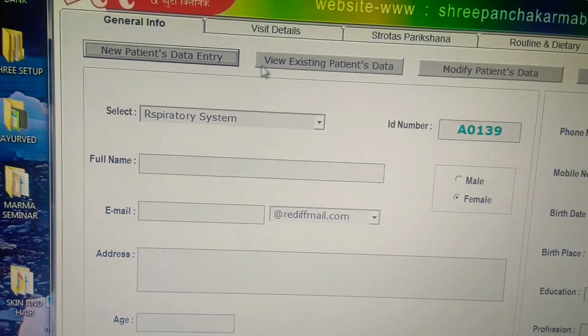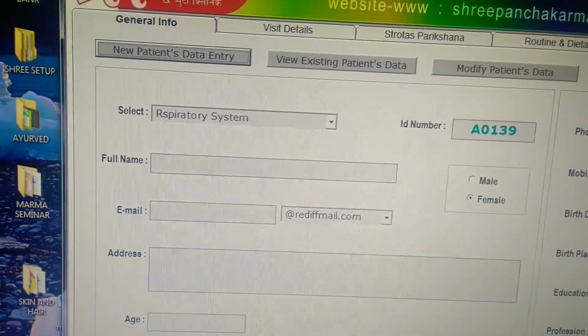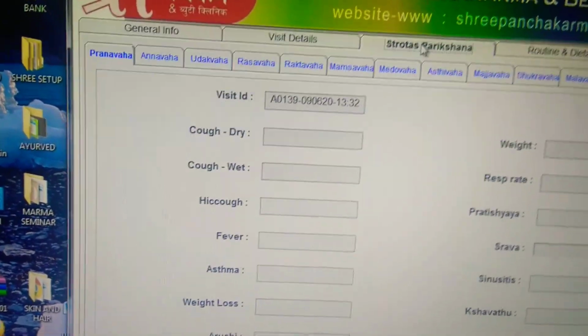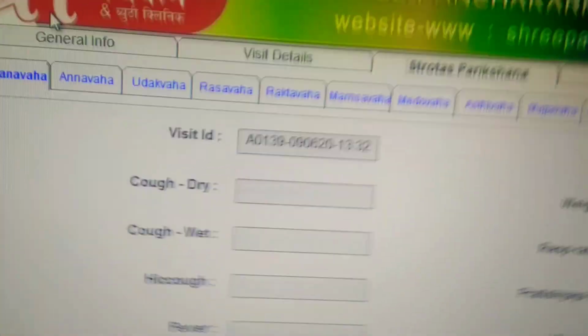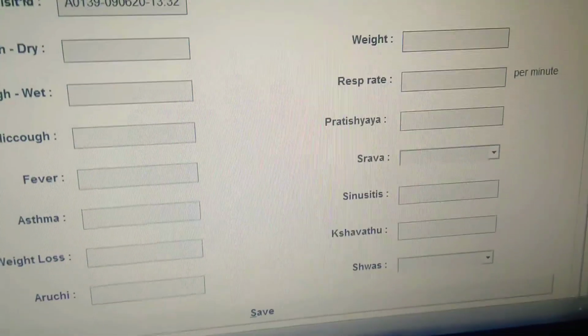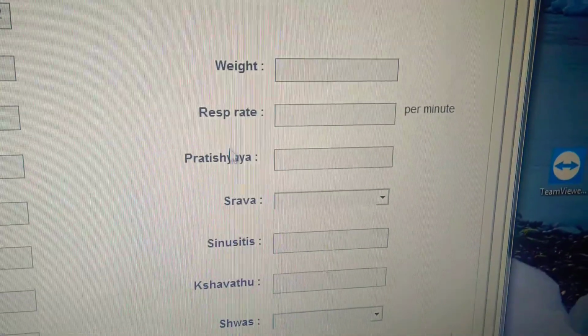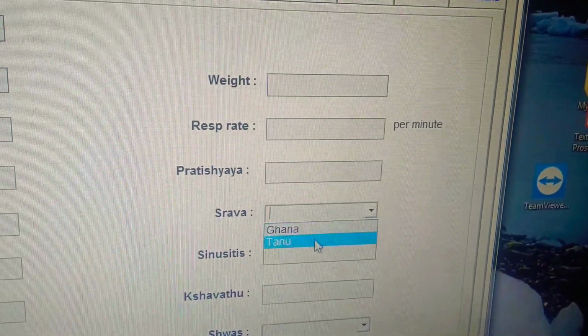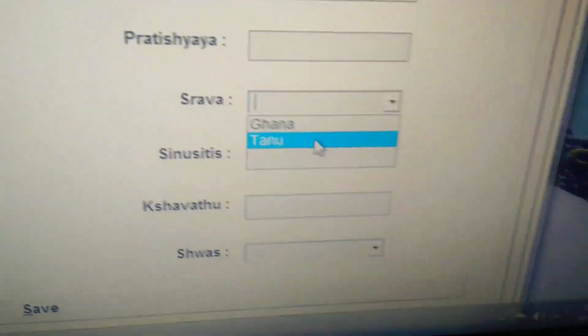Then after this, you can write the next thing, that is Srotas Parikshan. For Srotas Parikshan, this is Pranavaha, meaning the respiratory system, with all the symptoms of the respiratory system, and the symptoms which are narrated in our text are shown here.